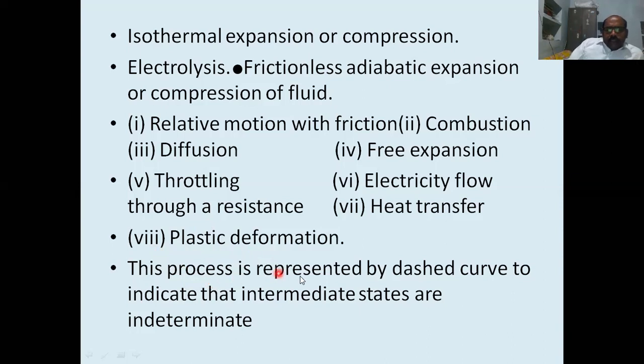So this process, that means irreversible process, is represented by a dashed curve to indicate that the intermediate states are indeterminate. Generally the reversible process is represented with a solid line, and irreversible process is represented with a dashed curve. The gaps between the dashed lines indicate those intermediate states are indeterminate.